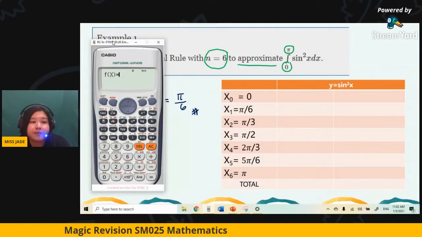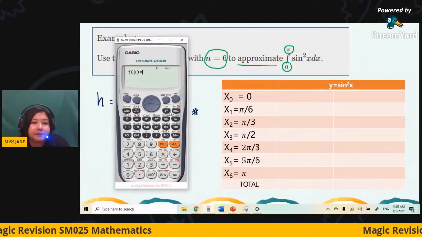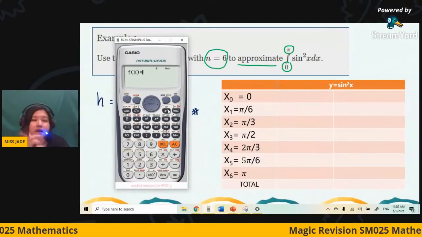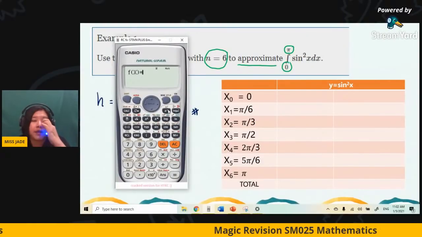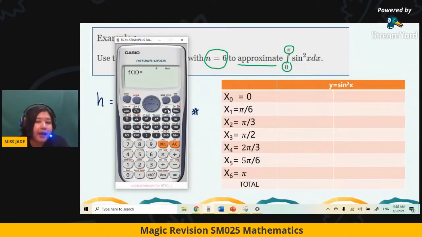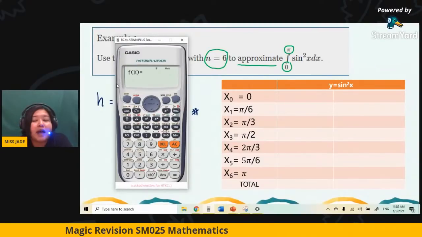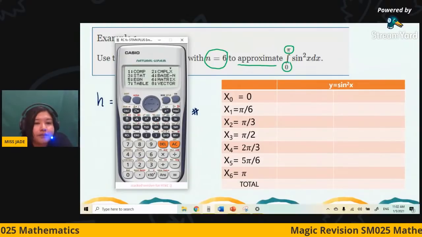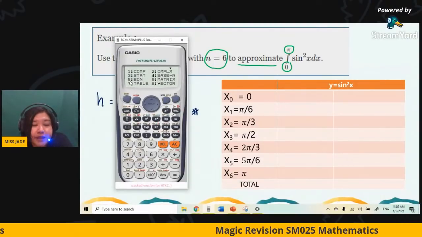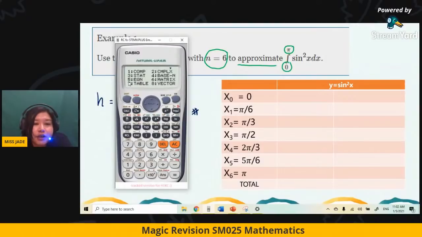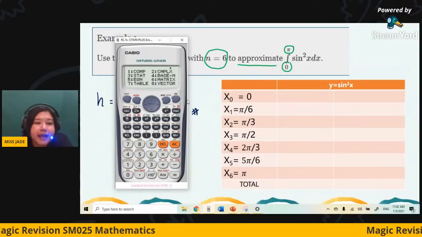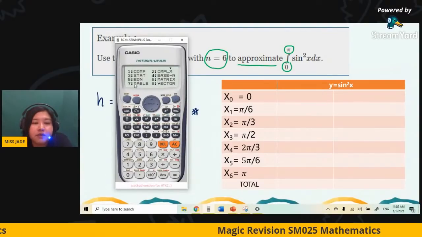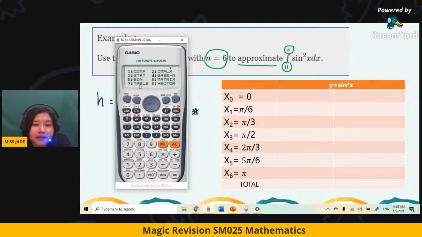So now take out your calculator. Are you ready with it? How can we get the y0 to yn in the calculator without calculating them one by one? Firstly, we choose the mode and you choose the table. For the new calculator, your mode will be 9, your table option is 9. So again, you choose the mode. For the silver one it is 7. For the latest mode of the calculator it is 9.